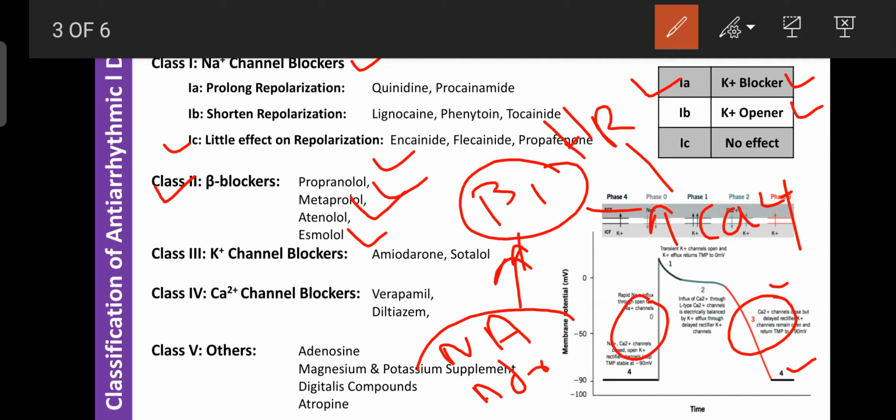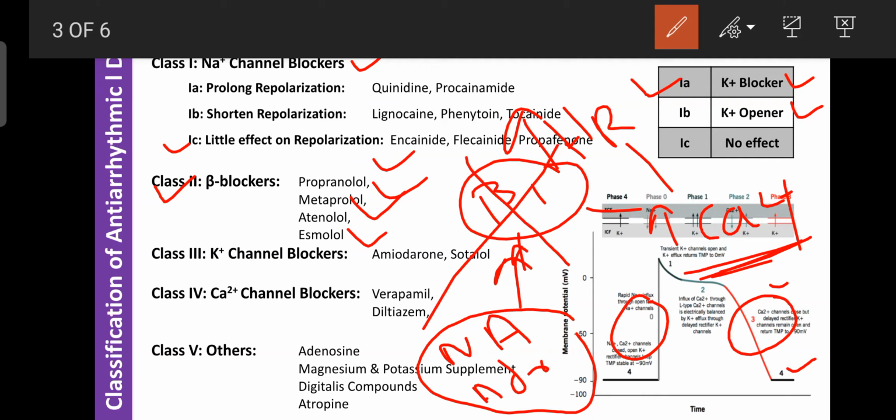If more adrenaline and noradrenaline are released abnormally, due to more activation of the autonomic nervous system, they act more on the beta 1 receptors and cause more accumulation of calcium. Due to that, the heart rate increases. Increased heart rate more than normal is called arrhythmia. Here the beta blockers block beta 1, and due to inactivation of the beta 1 receptor, the released adrenaline and noradrenaline fail to bind to the beta 1 receptors.